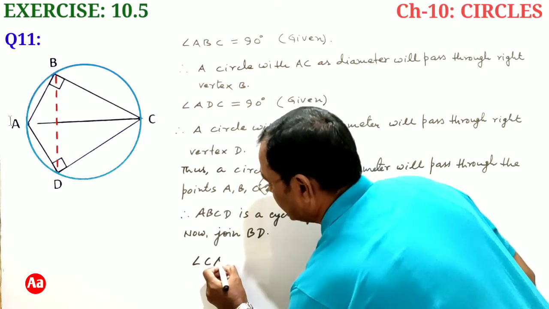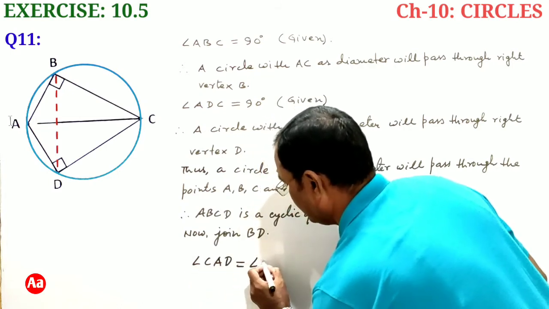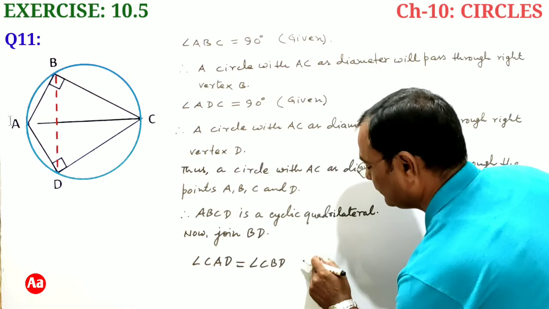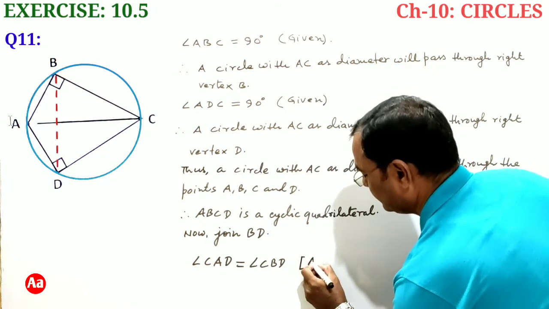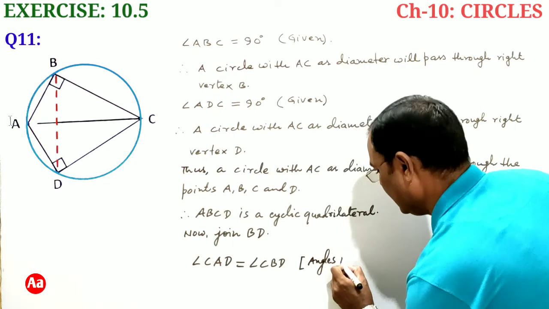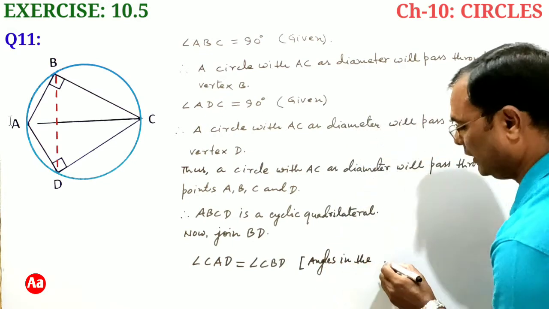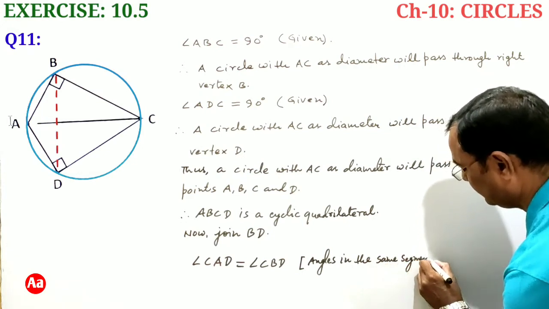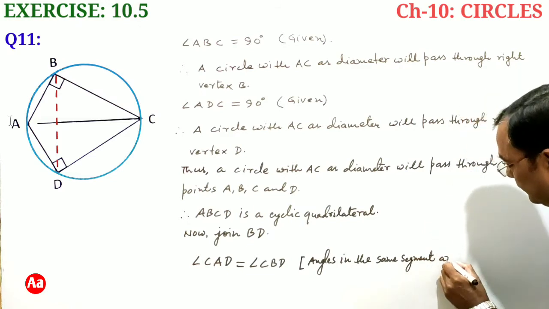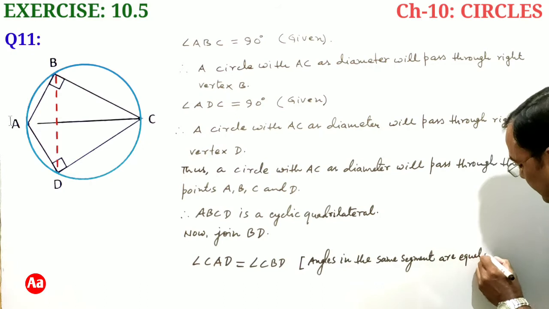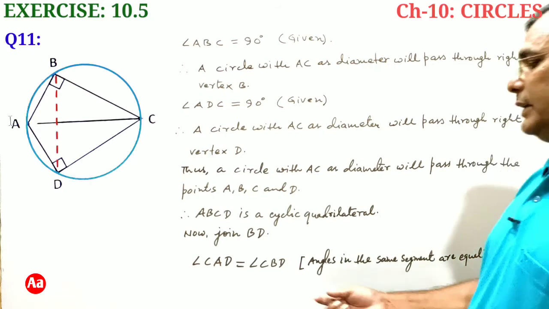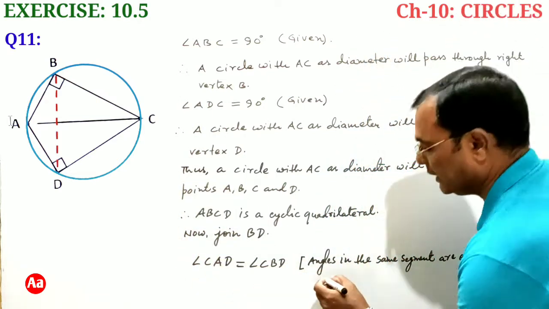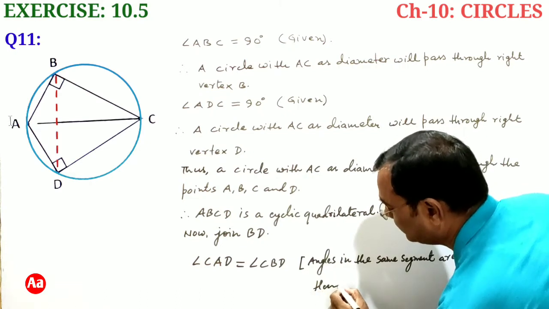Angle CAD is equal to angle CBD. Angles in the same segment are equal, and that is why angle CAD and angle CBD are equal, and this proves this question. Hence proved.